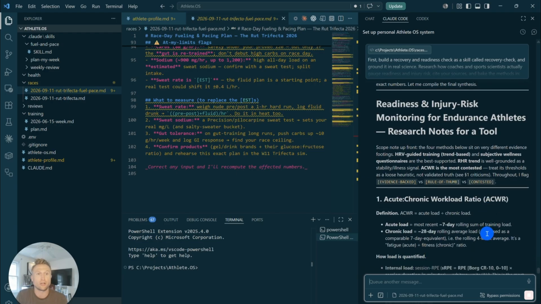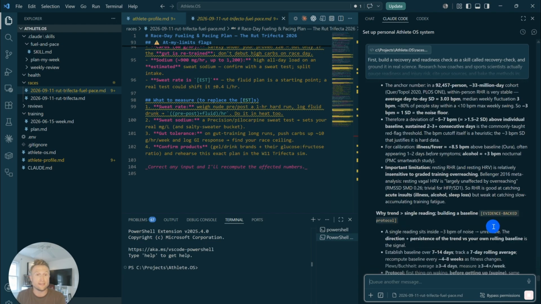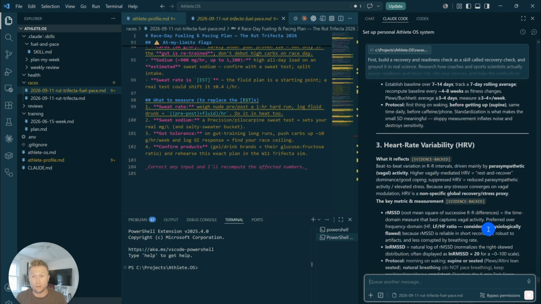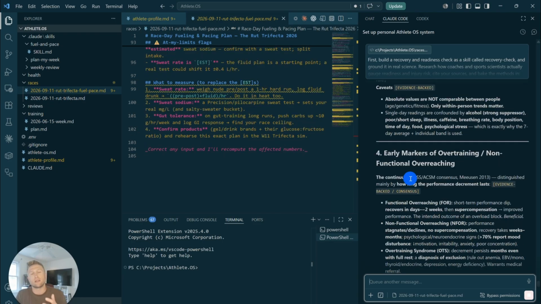So acute chronic workload ratios, it's looking at resting heart rate trends, it's looking at heart rate variability and that's impact on training, early markers of overtraining and non-functioning overreaching. This is all stuff that a professional athlete would look at every single day, every single week, that its team of specialists put together. And the beauty of this is all it takes is a Claude Code subscription and a Strava premium account to get access to this information, to use it at your fingertips. I don't know where else you can get this without paying thousands and thousands of dollars.